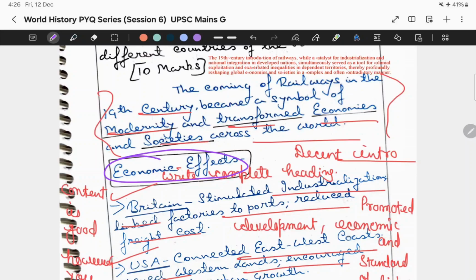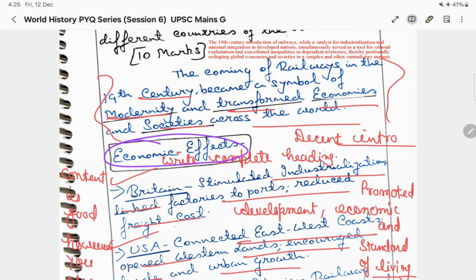I have mentioned only the heading, the economic effects. But the feedback I have got is to write the full heading. Over here, I could have written the economic effects of railways or the economic effects of the introduction of railways. So these are the mistakes I have made. This is one of the mistakes I had made, so you can learn from these mistakes.